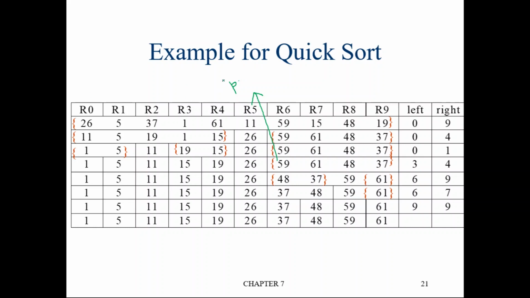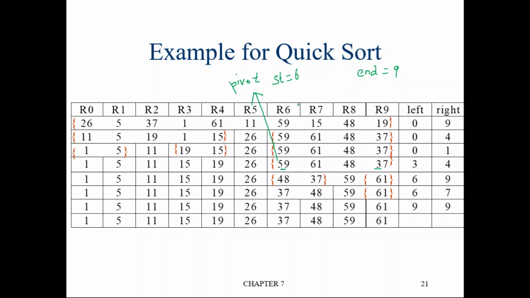This is nothing but pivot. Okay, and start is pointing to where? Start is pointing to 6 and end is pointing to 9. Okay, so start is 6 and end is 9. Okay, fine. Right. So again, what should we do?